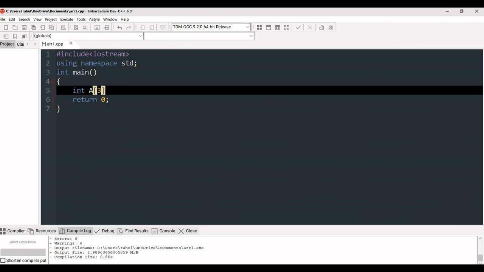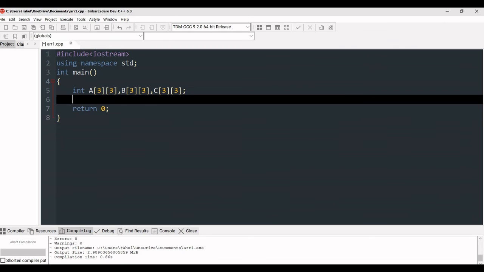So I'm taking A[3][3], and the second matrix will be B[3][3], and the third matrix, in which we are going to store the result, will be C[3][3]. Fine, that's the declaration part. Now all the matrices have the dimension of 3 cross 3, so all can contain 9 elements.